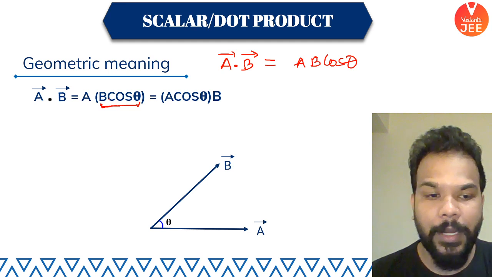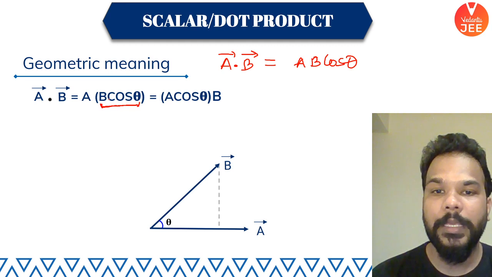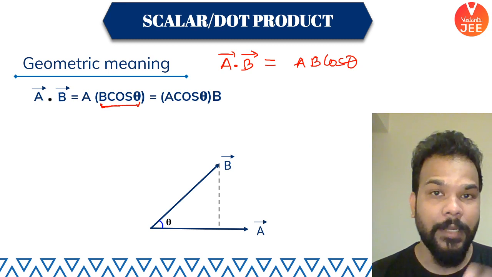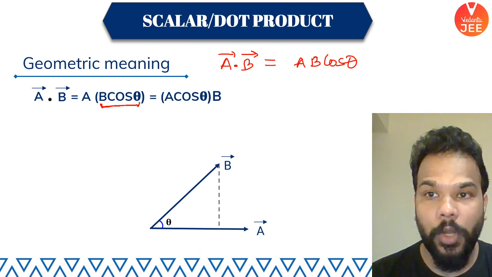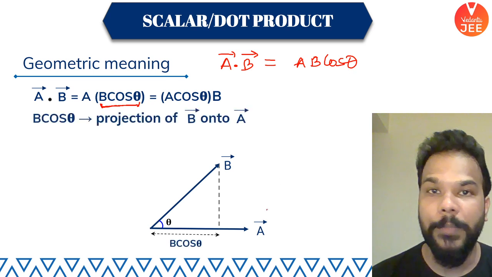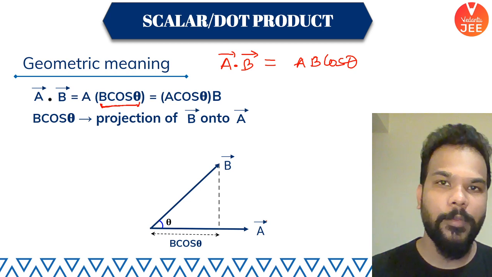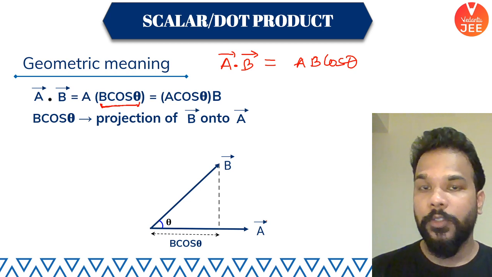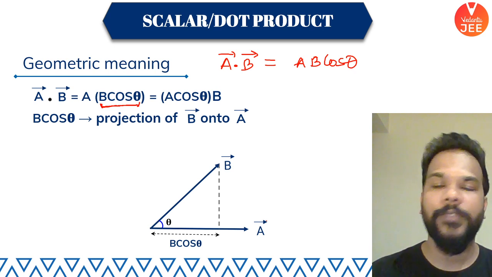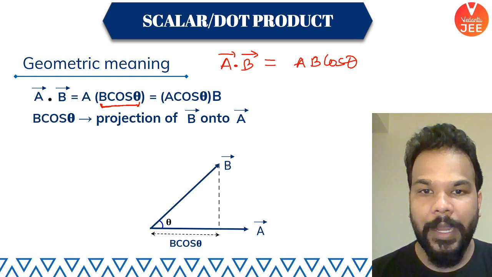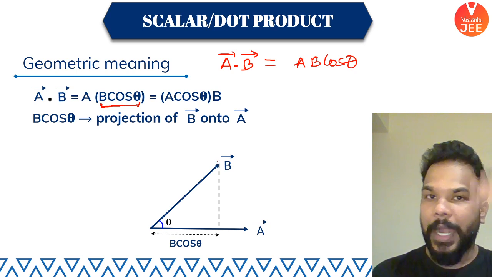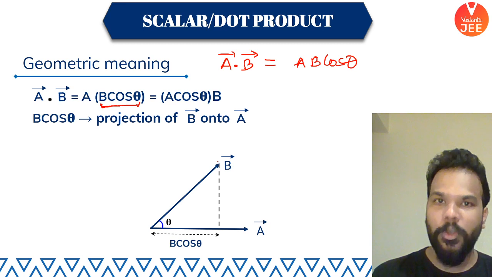If you look at it properly, guys, this actually means to find out the shadow of vector B on vector A. It is nothing but what we call the projection of vector B on vector A. If you think about it properly, what does projection mean? Projection is basically getting the shadow of something on a screen. So if you look at B as the object and A as a screen, what is the shadow of vector B which is being formed on vector A?